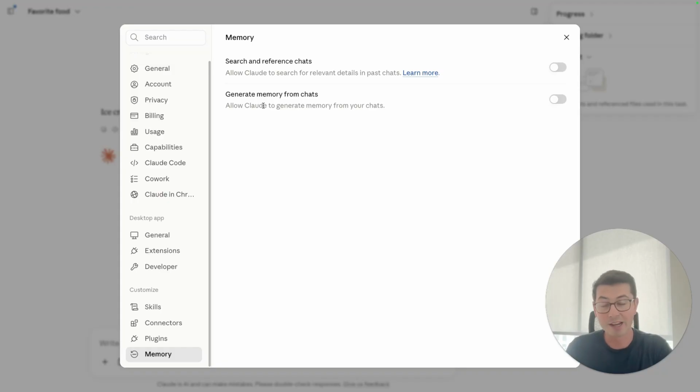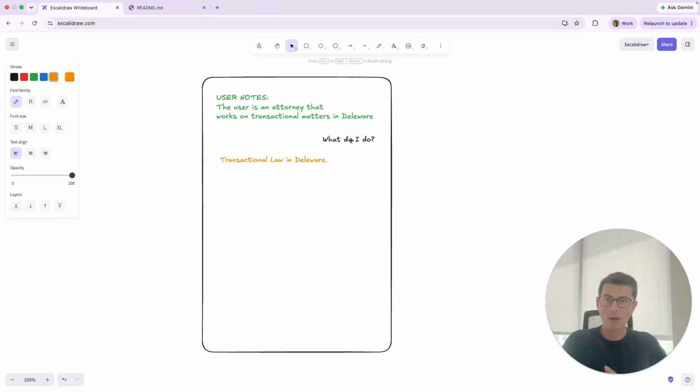So if you're an attorney and you work in transactional law in the state of Delaware, for instance, and you continue to ask it legal questions about things in Delaware, it might add an entry into your notes that says, the user is an attorney that works on transactional matters in Delaware. And for this hypothetical user, when they log into Claude and ask it a question like, what do I do? It's able to answer transactional law in Delaware because Claude is the one that's maintaining these notes.